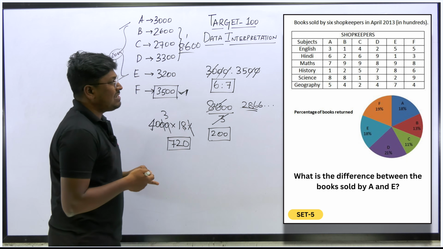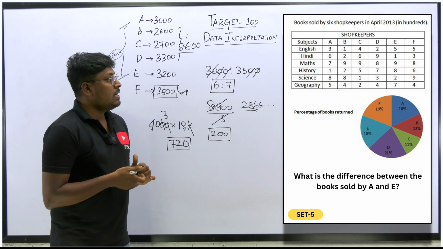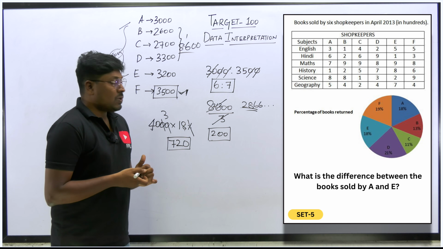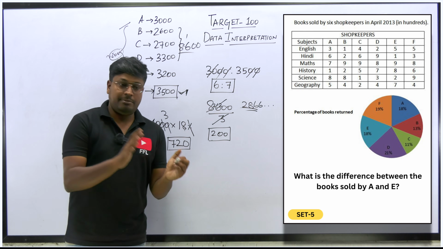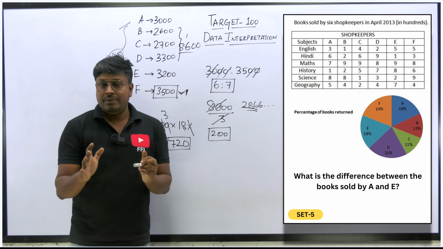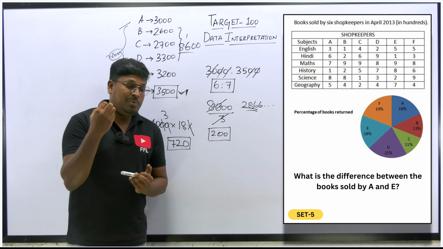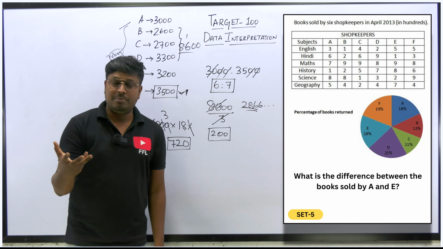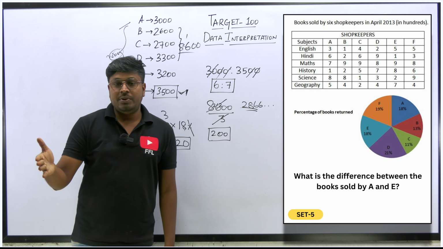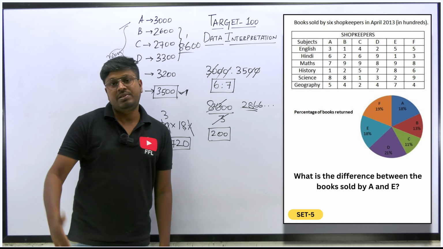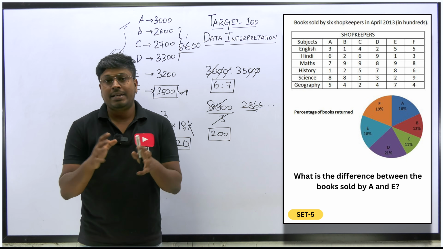So all the 5 questions seem to be easy, not that difficult. In this video we have solved the first 5 sets of DI. So there are totally 20 sets of DI. I am planning to make videos of it in the Target-100 series. But you may not be able to learn all 20 DI sets in one video, because that takes 4 to 5 hours. So we are splitting this into 4 parts, 5 sets in each video. So in this video, I have taught you 5 sets of data interpretation.